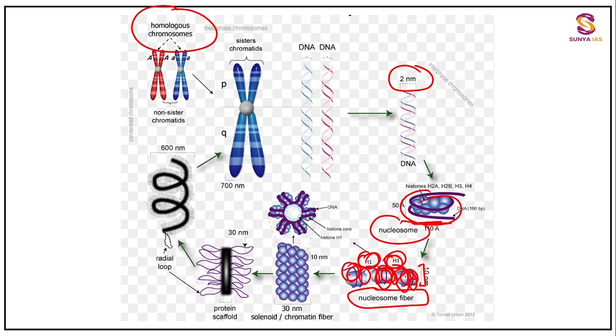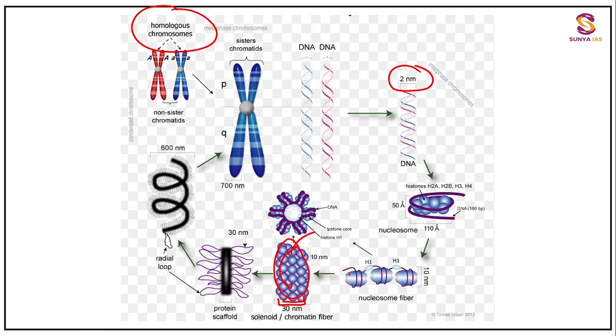They will be forming like this, and this will be condensed into this solenoid form, like this solenoid you are seeing. And in the solenoid, you will find the diameter increasing to 30 nanometer. That means all this is containing this huge DNA. Then after that you will find this loop set up like this.